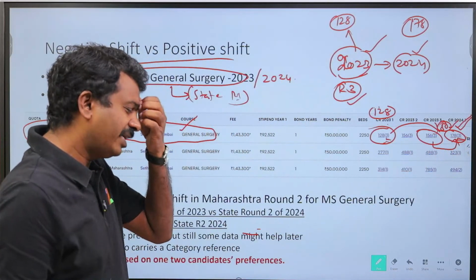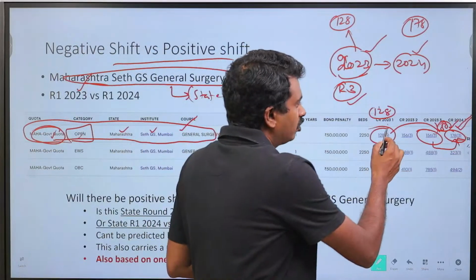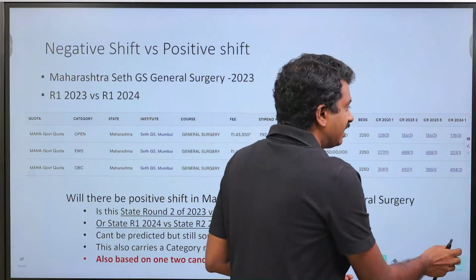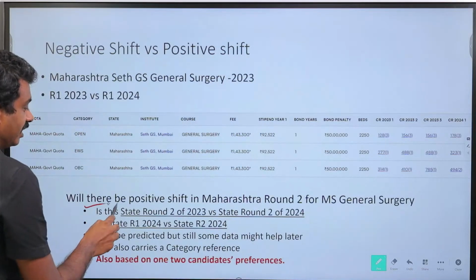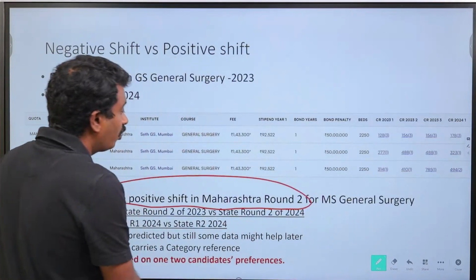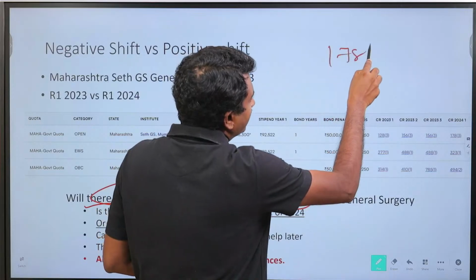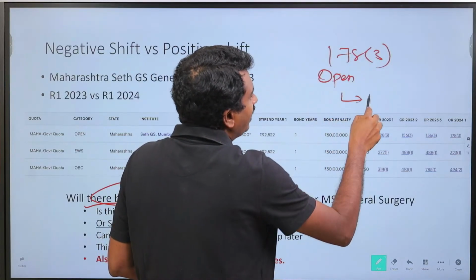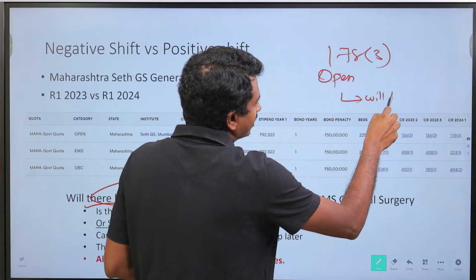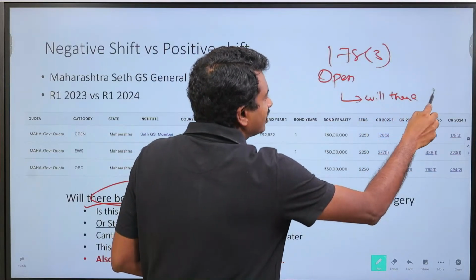So that is one way to look at the shift, but we usually do a round 1 versus round 1 comparison. That is the right reference point. Now, when we are looking at the next question, now it has closed at 178, 3 seats are there under the open category. Will there be a shift? There is a common question saying, will there be a shift?